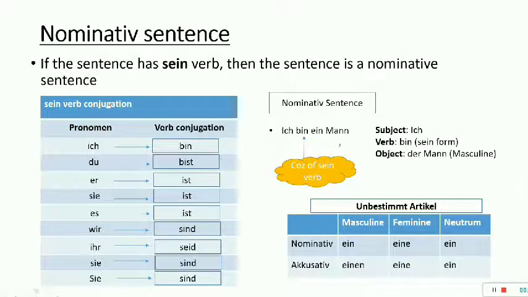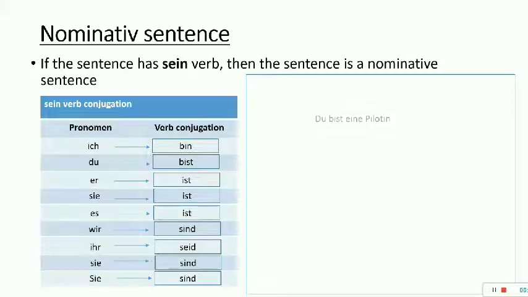So over here, ich bin ein Mann means I am a person, I am a man. Moving on, let's take another example. Over here it is ein. So why have I used ein? Because in ich bin ein Mann, this sentence is a nominative sentence, and man is a male person. So masculine and nominative, ein.